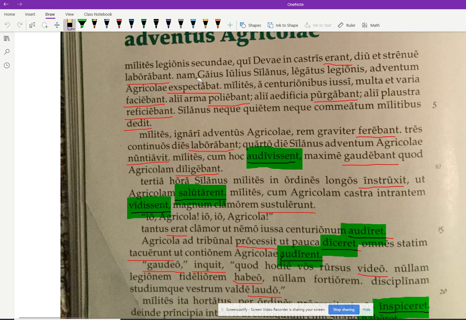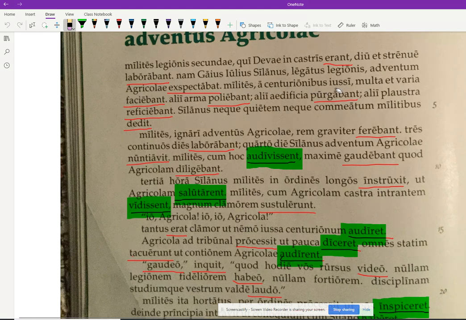For, as in since, Gaius Julius Silanus, legatus legionis, adventum Agricolae expectabat. So Gaius Julius Silanus, remember apposition, right? You follow one noun with another that renames or describes it. So he's the legate of the legion. So of course that's nominative too, just like his name here. All right, he does the verb expectabat. He was waiting for the adventum, the arrival. Again, that's a fourth declension of Agricola, just like the title.